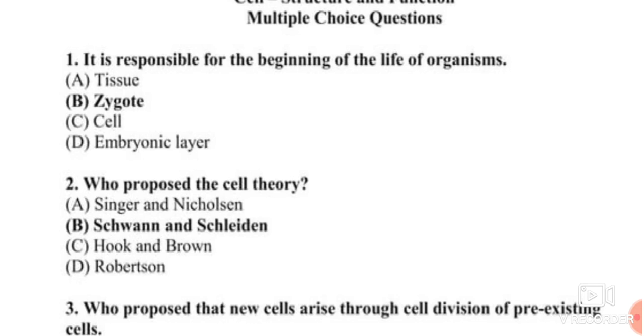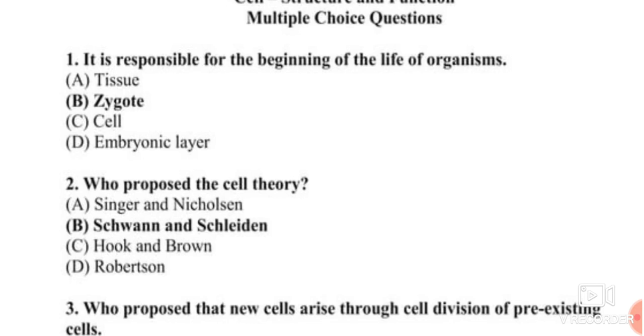This results in the formation of a fertilized egg, or a zygote. The zygote is the first diploid cell and it is unicellular in nature, whereas an embryo is multicellular. So the correct answer to question number 1 is the zygote. It is the beginning of the life of an organism.